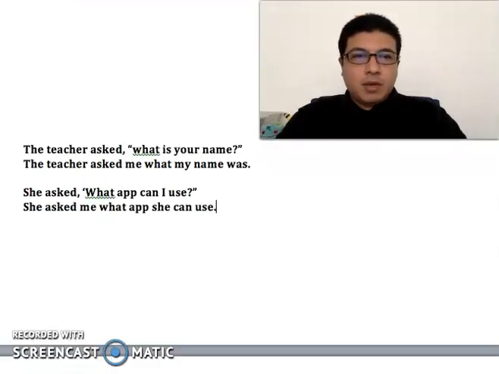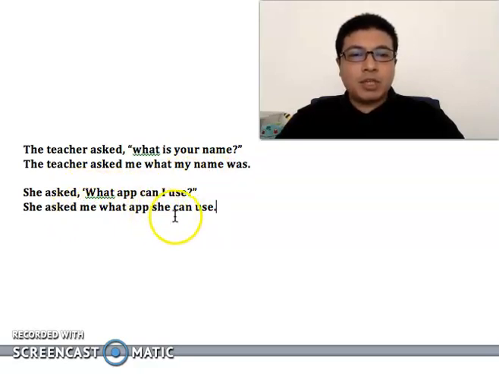Also, you'll have to be careful when you are changing from direct to indirect speech. For example, the teacher asks, what is your name? So the teacher asked me what my name was, not what was my name. She asked, what apps can I use? She asked me what apps she can use, not what apps can she use. So you'll have to be careful when changing.